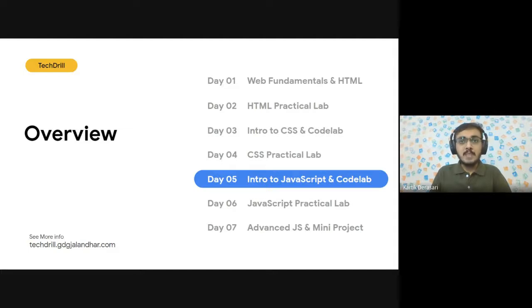So we'll be building one small project tomorrow, and also on the seventh day we'll be building one project which will cover HTML, JavaScript, and CSS. So let's get started.